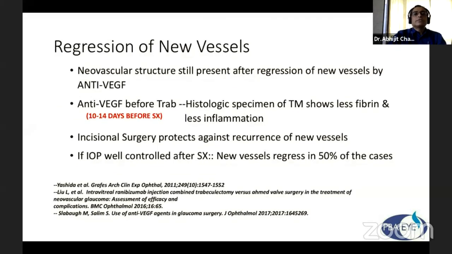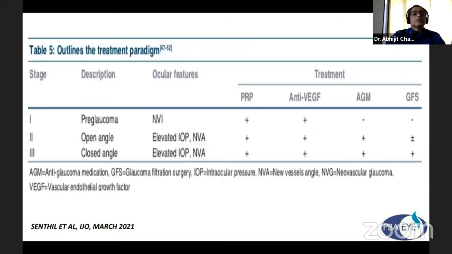So regression of new vessels, the new vascular structure is still present after regression of new vessels by anti-VEGF, and 10 to 14 days before trabeculectomy surgery, anti-VEGF increases the success rate, decreasing the fibrin and decreasing the inflammation also. And incisional surgery protects against recurrence of new vessels. And if IOP is well controlled after surgery, new vessels regress in 50% of the cases. So this is the treatment paradigm and take home message.